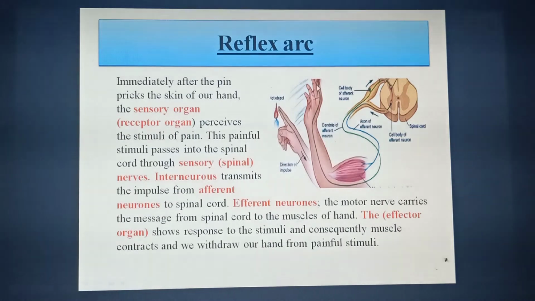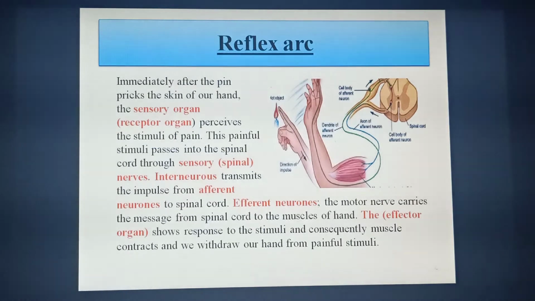So again, look at the picture. The total event: thermal painful stimulus received by the skin of the hand. Here the skin acts as a sensory organ. Then from the skin, that is from this part, this stimulus goes towards the spinal cord through the neurons, and these neurons are called sensory neurons.